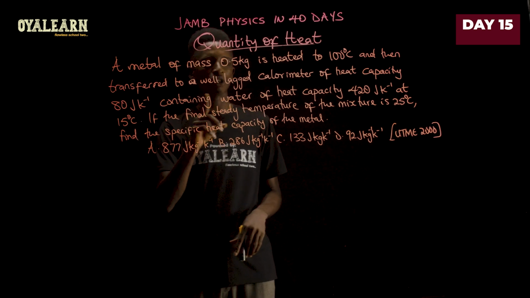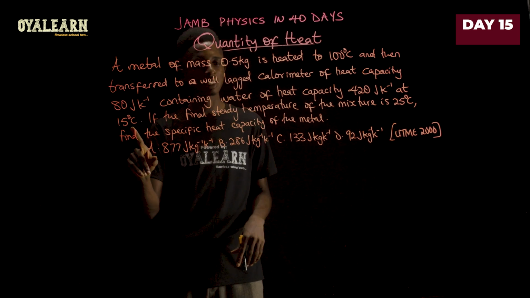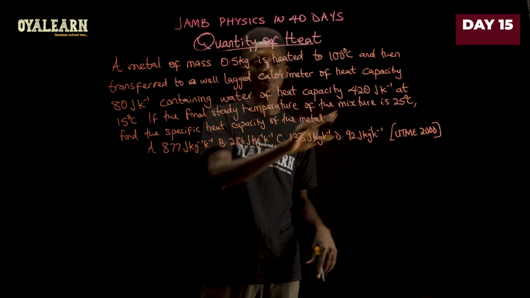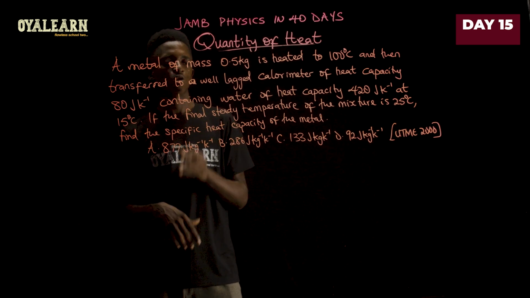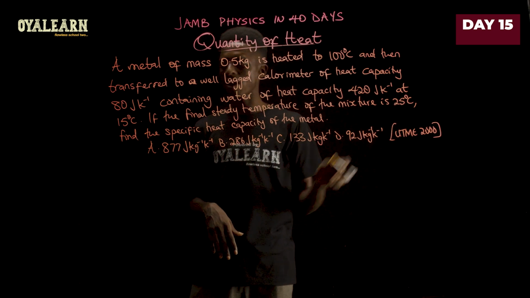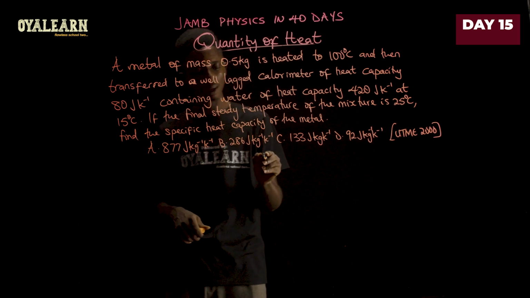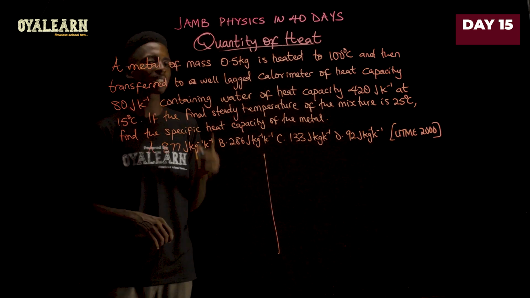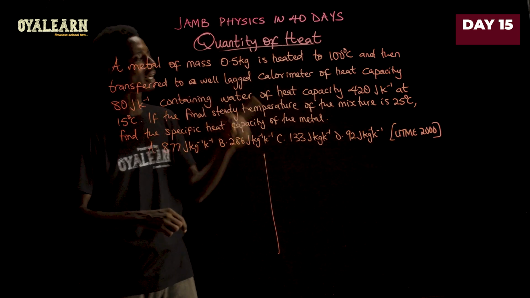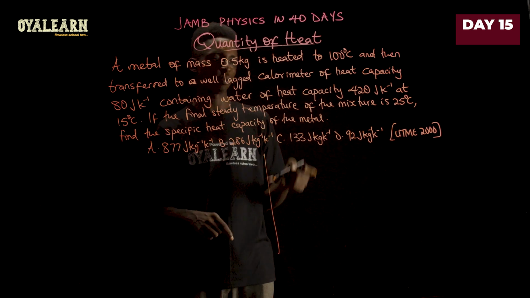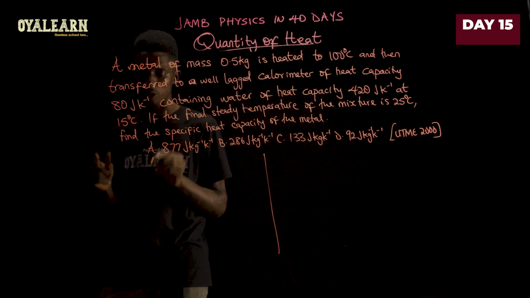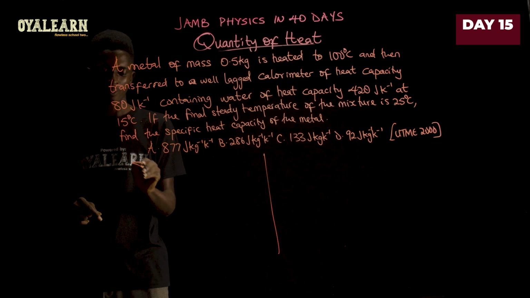So we know that both the calorimeter and the water are at 15 degrees and their specific thermal capacity has been given. So if the final steady temperature is 25 degrees Celsius, find the specific capacity of the metal. Now we know that the metal is going to lose heat to the calorimeter and the water. So how do we solve for specific capacity of the metal here?